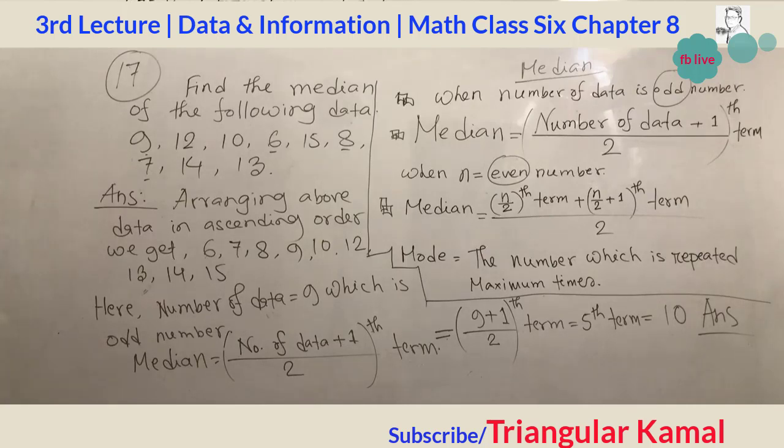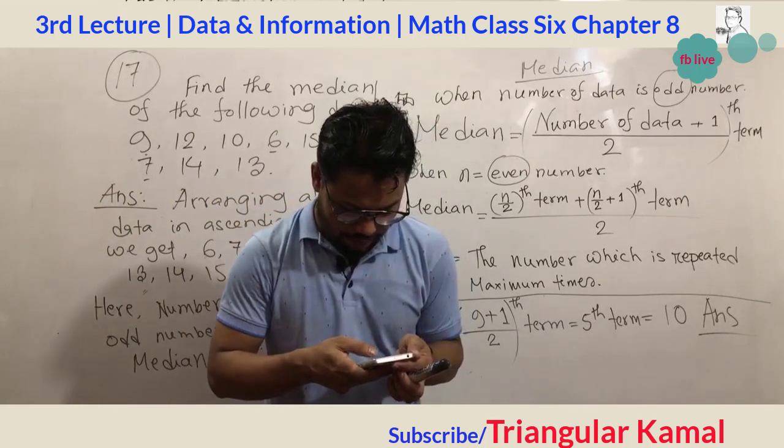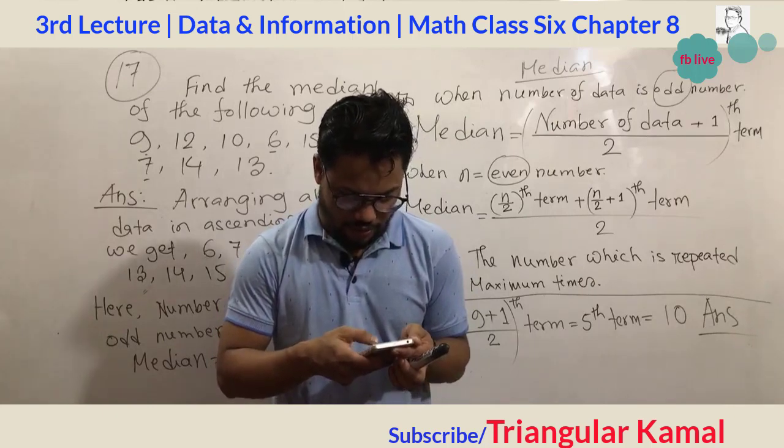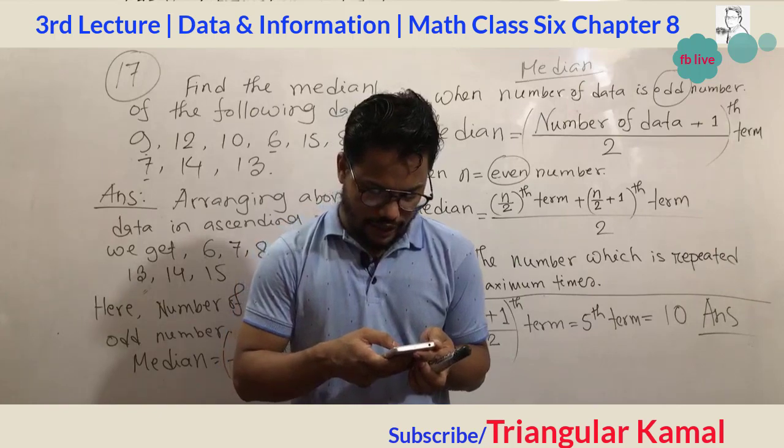The question number 19 is also the same, so you can write 19 here. I think maximum students are writing, sir, absolutely right, it is clear to us. Thank you sir. Only Hafizul Haq said, sir, I did not understand.